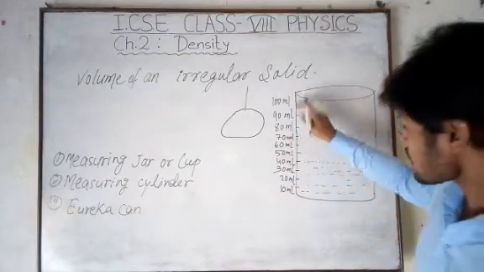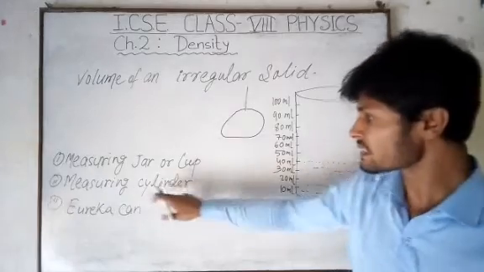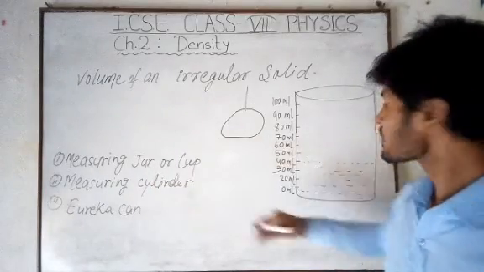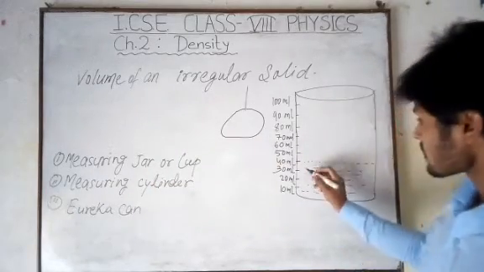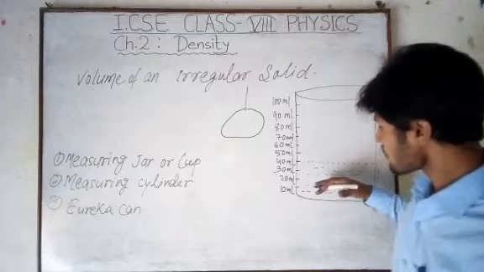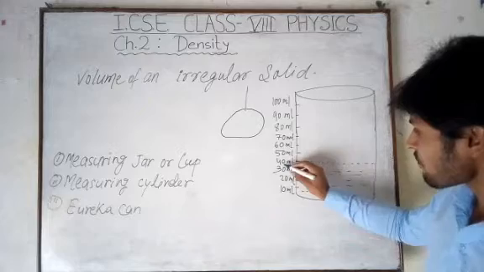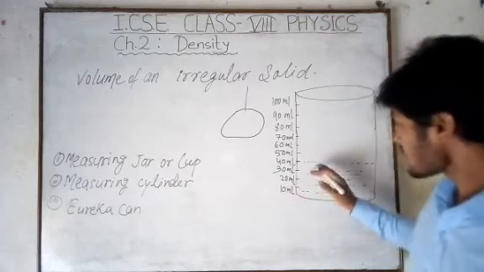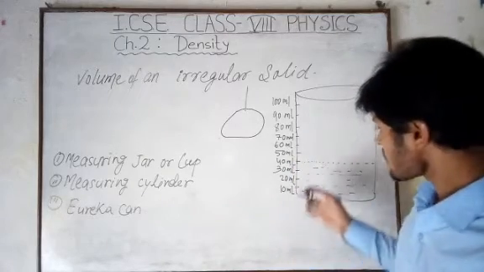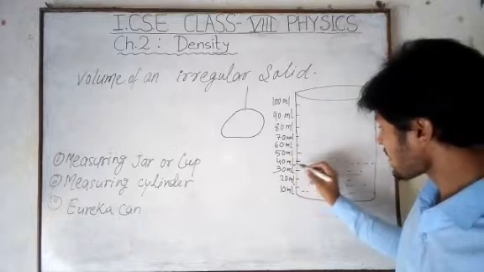See, we consider this one as a measuring cylinder or measuring jar. In this jar, some liquid is kept, up to 40 ml. That means the liquid occupies a volume of 40 ml.